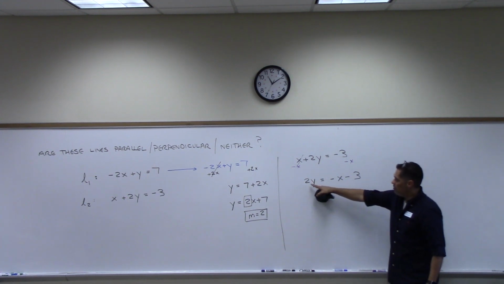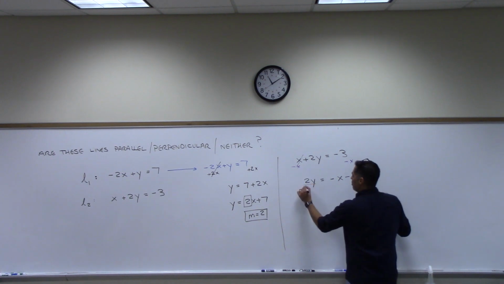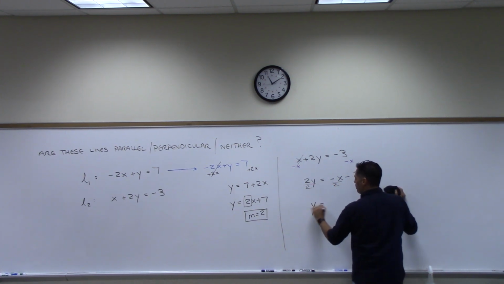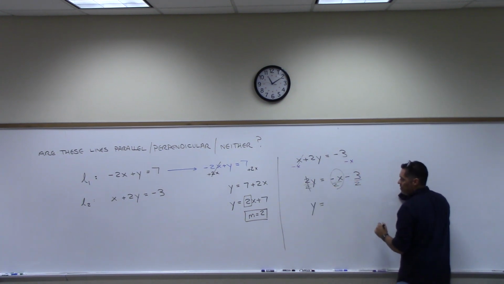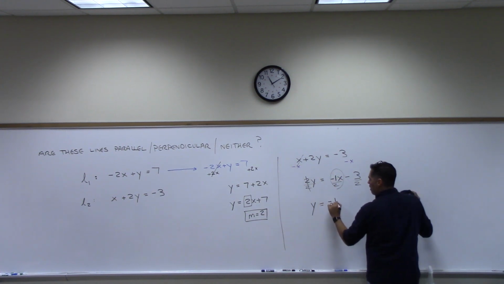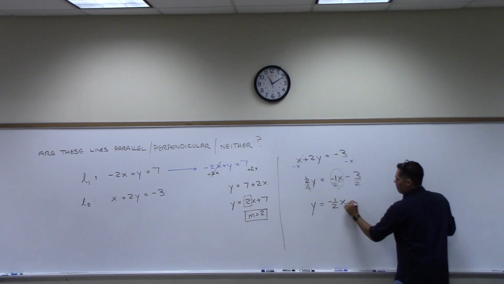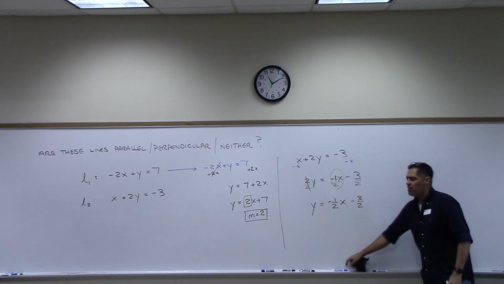Am I there? No, I need to do one more thing. I need to get rid of this 2. So I need to divide everything by 2. So if I divide by 2 here, divide by 2 here, divide by 2 here, I get y equals, because the 2's go away. Now this right here, realize that that's a negative 1 in front of that x. Right, that's a negative 1. So the slope here is negative 1/2 in front of x. And then this number in the back doesn't really matter, minus 3/2. Y'all clear on how I got the negative 1/2?